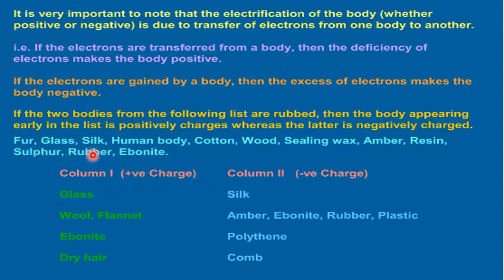Fur, glass, silk, human body, cotton, wood, sealing wax, amber, resin, sulfur, rubber, ebonite. So, we can see in column 1 glass, wool, flannel, ebonite, dry hair, these are positively charged. Column 2 contains silk, amber, ebonite, rubber, plastic, polythene and comb, these are negatively charged.